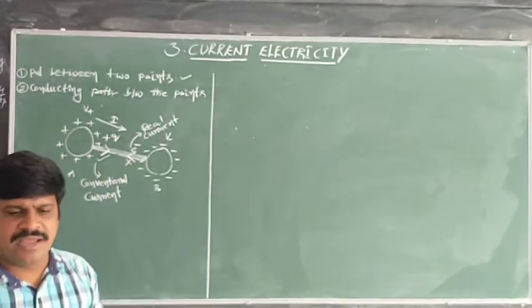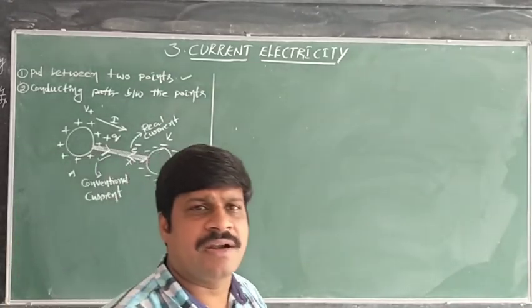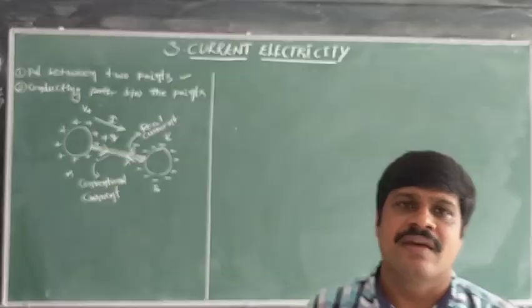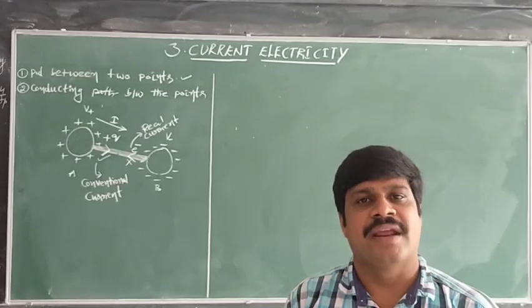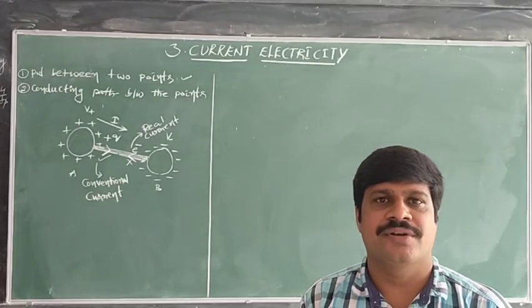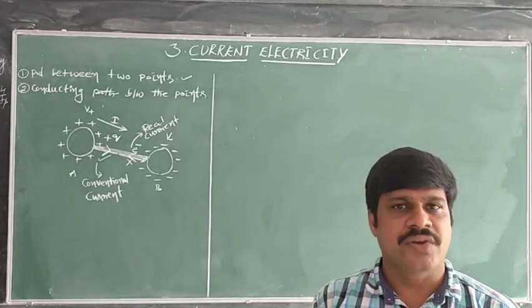But whatever it may be, what is the direction of current? The direction of current will be opposite to the direction of electrons or negative charge. We can say opposite to the direction of electrons or negative charge.